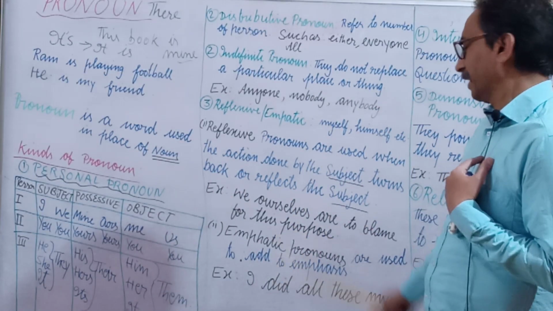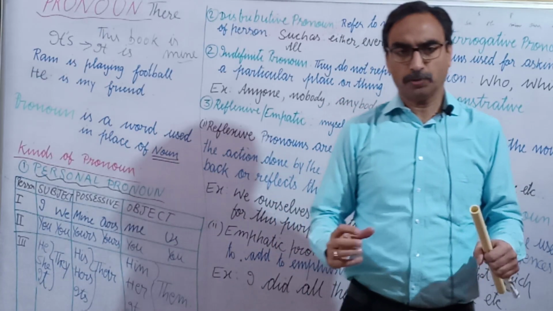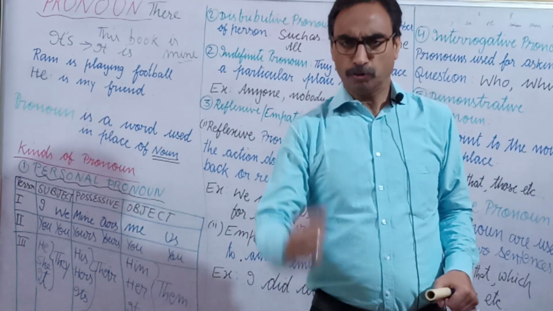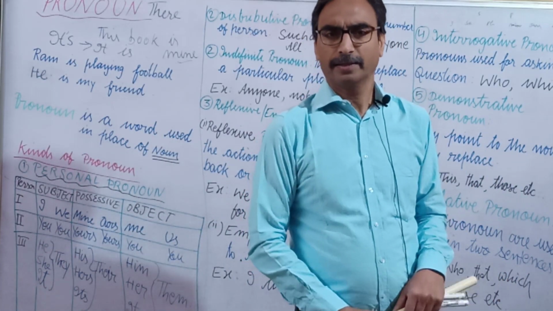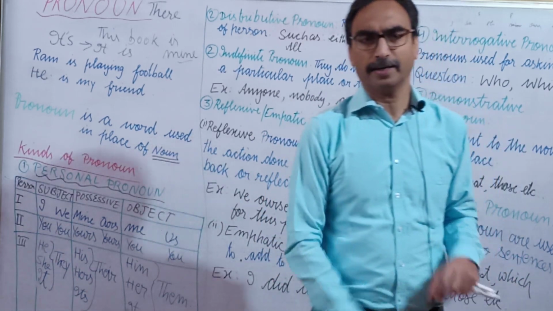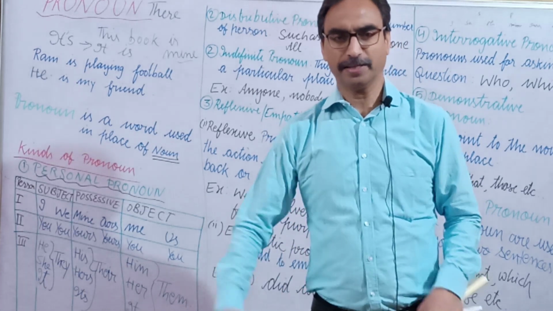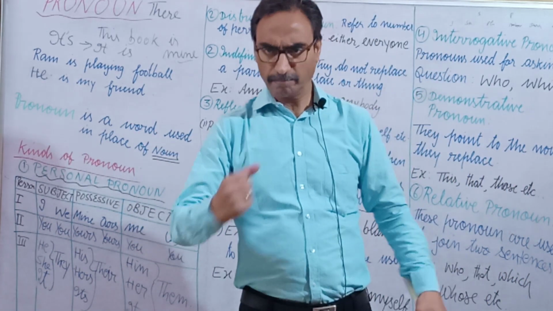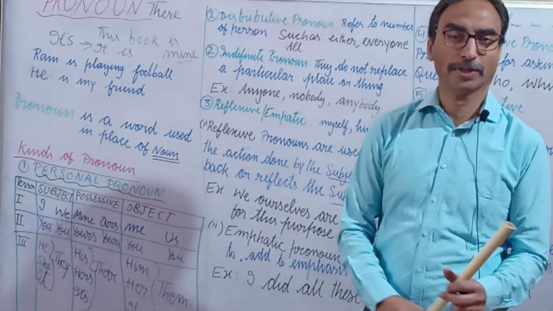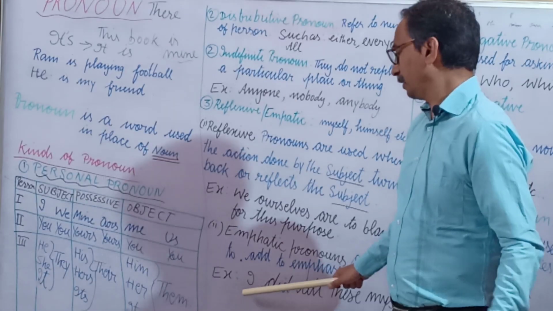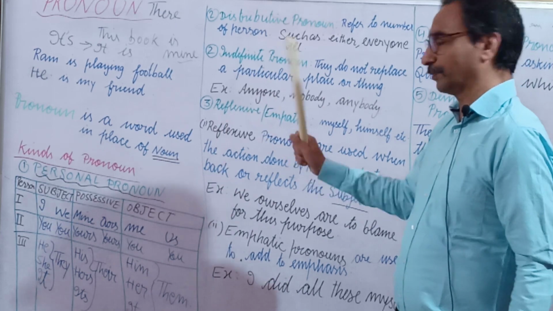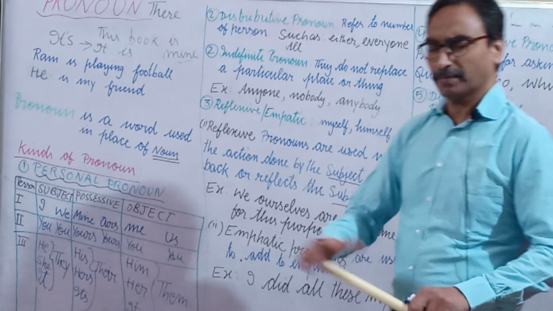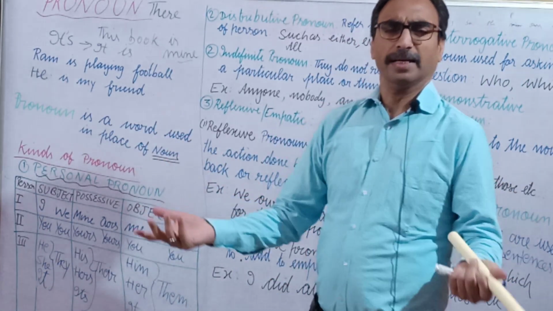But what is emphatic pronoun? It is used to show emphasis. जोर देने के लिए कहा जाता है, किसी बात पे फोर्सफुली कहने के लिए कहा जाता है. जैसे I did all these myself, ये सब मैंने किया, और I did all this myself, तो ये अपने पे जोर देने के लिए है. So it is a little bit different from reflexive. Okay, but they use myself, themselves, himself.